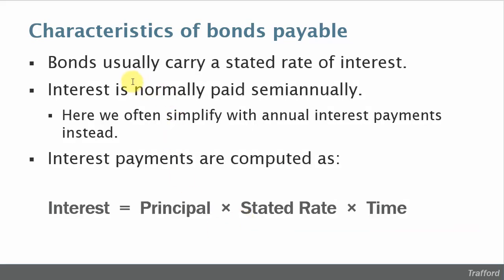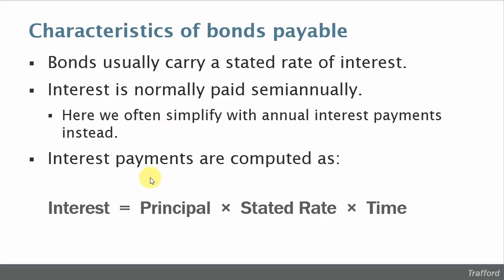So as we said earlier, bonds will have a stated rate of interest. That interest rate is chosen before the prospectus is printed out for the bondholders. So companies try to come up with an interest rate that's going to attract bondholders given the company's risk, reputation, and those kinds of things. Most corporate or government bonds, as I said earlier, pay interest semi-annually. We'll generally simplify and just compute annual interest payments instead, and that is just a nod to simplification.